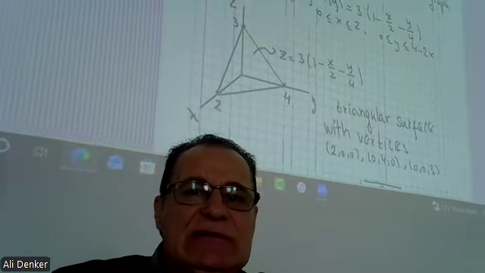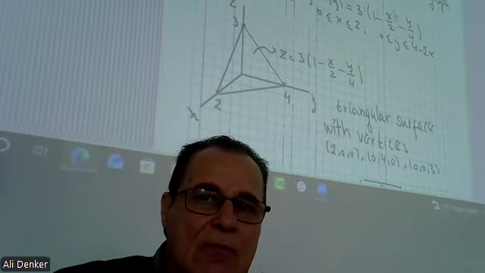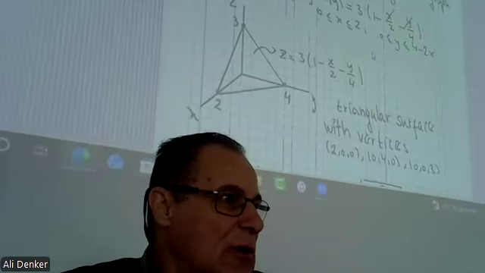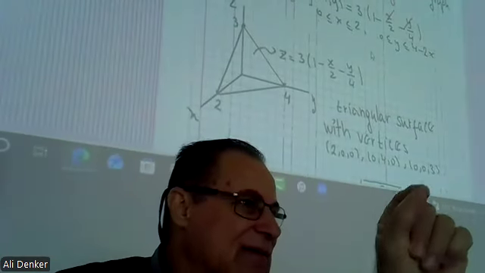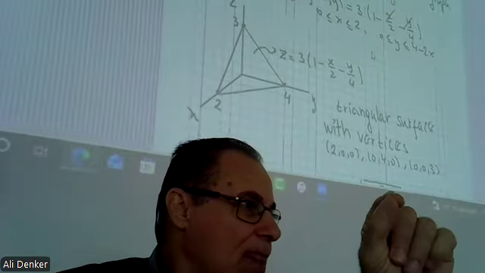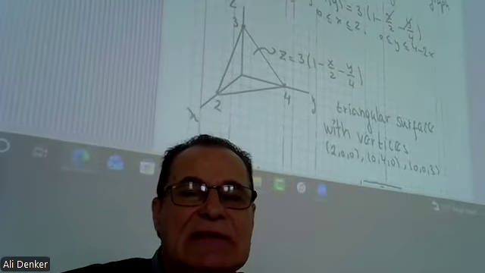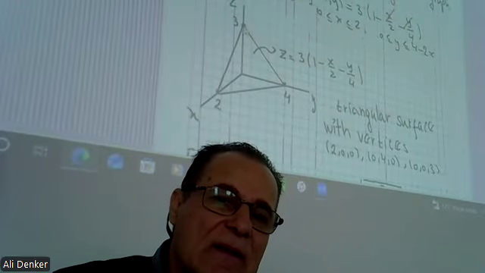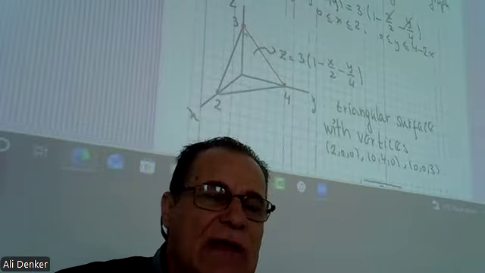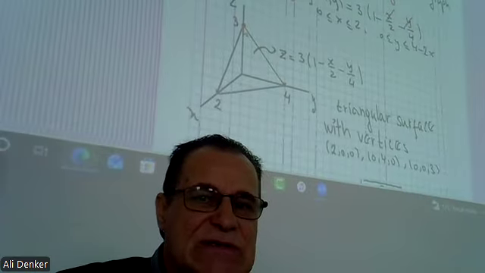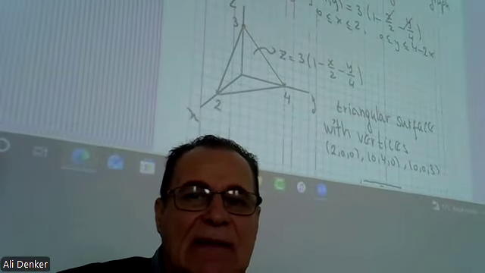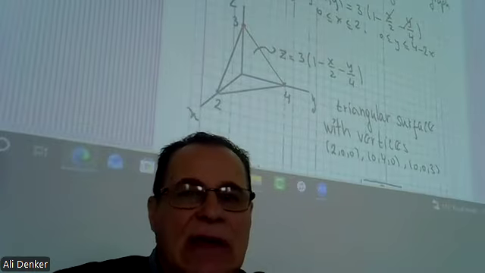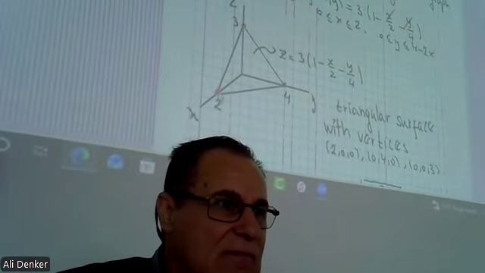So if you put x = 0 and y = 0, then you get a z value of 3 in the z direction. Then if you say y is 0, z is 0, then you get x.